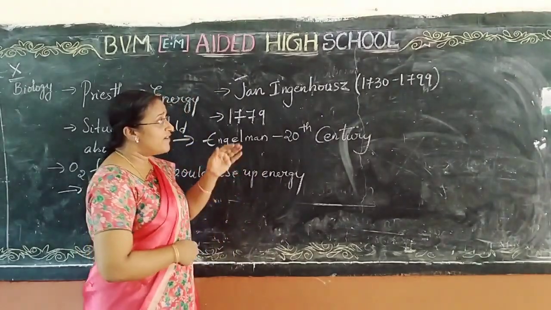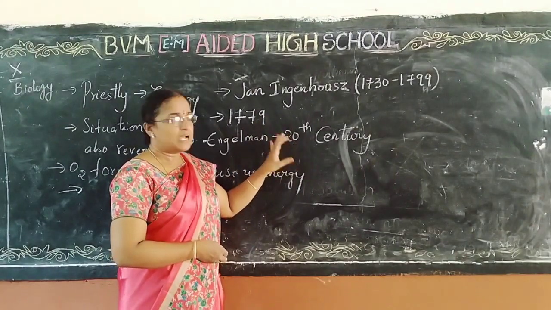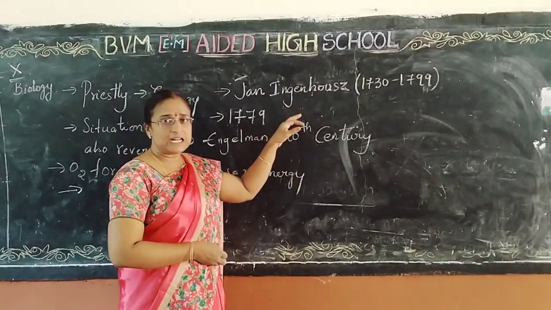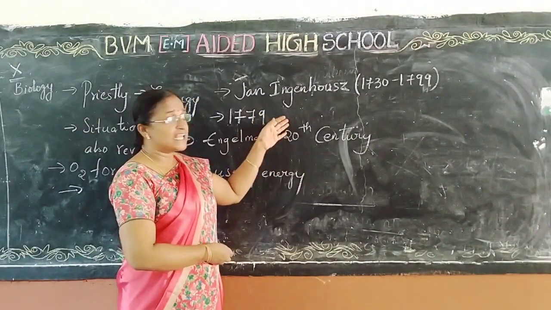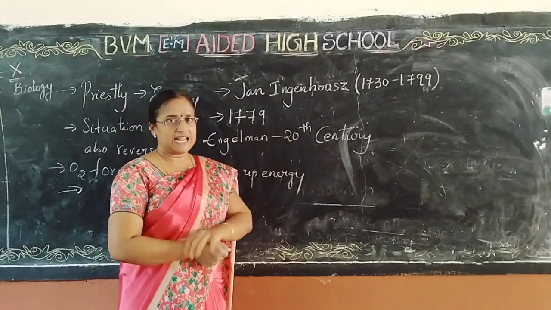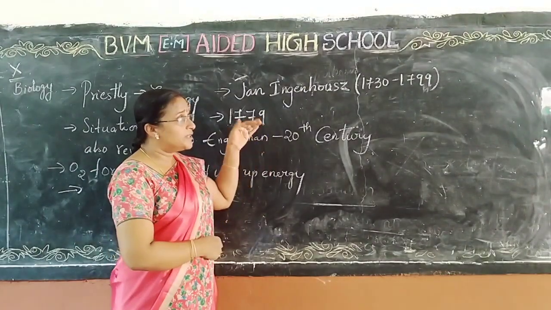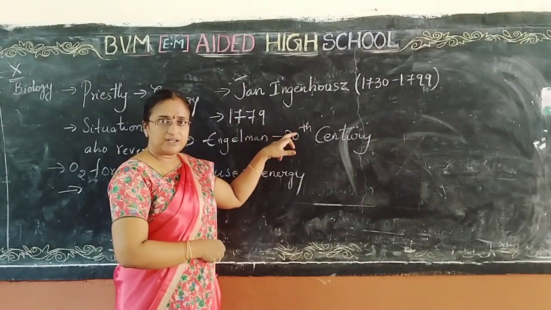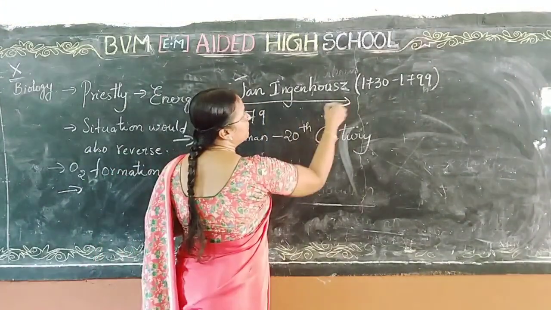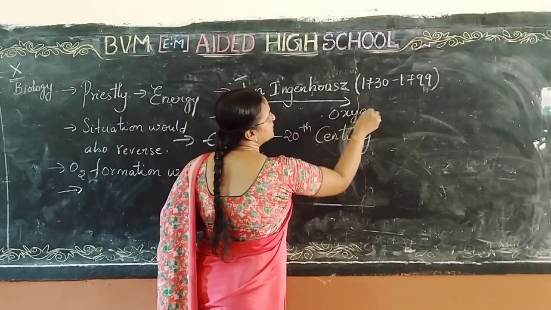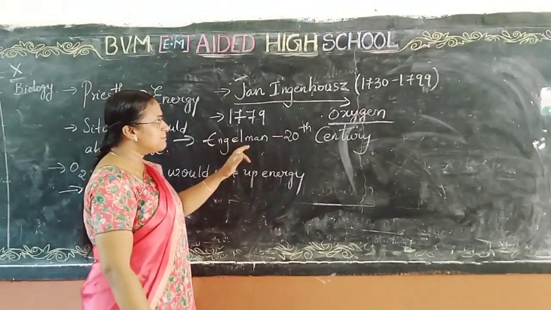In the coming sections we will discuss that. He took the hydrilla plant and kept it under the light. Then he found small bubbles released. Whatever bubbles evolved from the beaker, he named that gas oxygen.